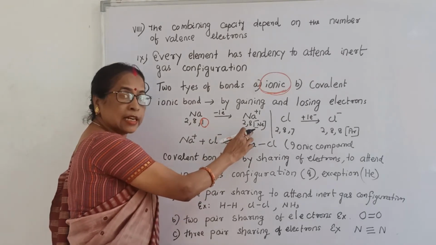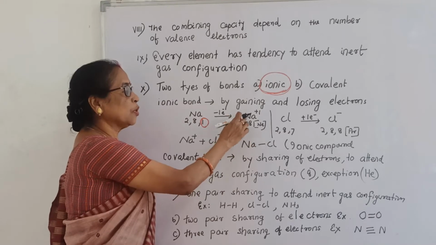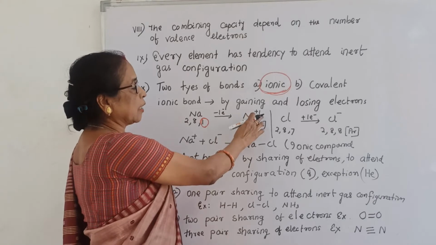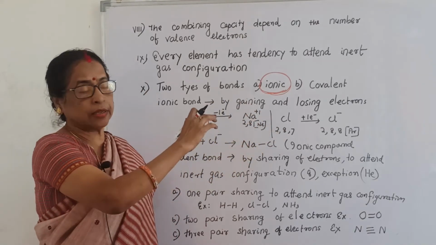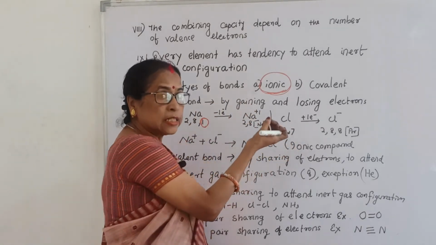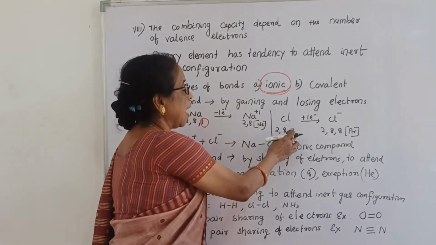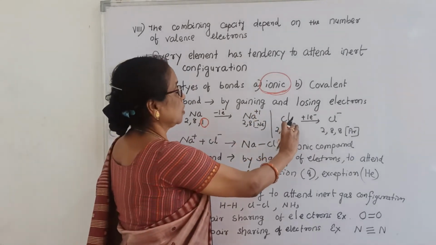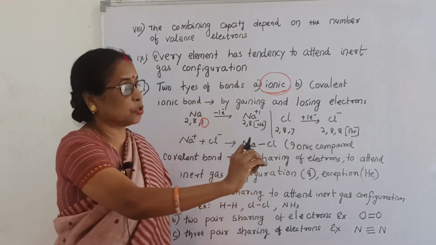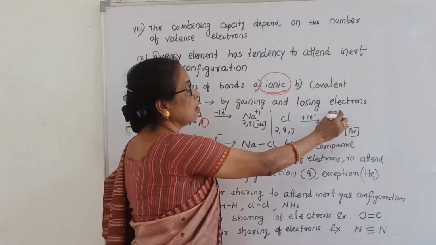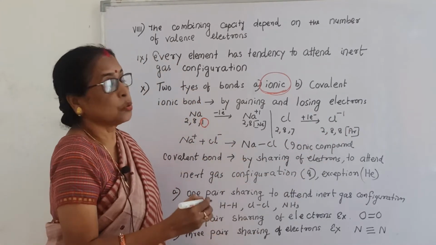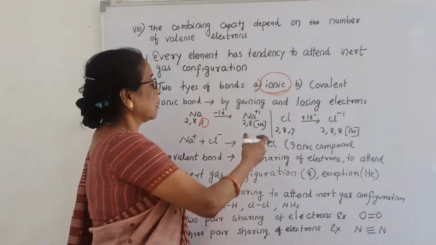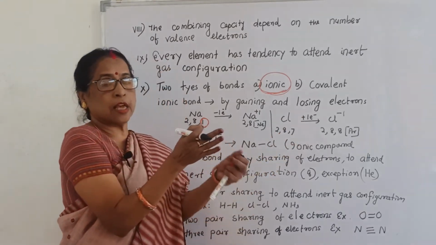Now it attains the inert gas configuration, but the sodium plus 1, that is sodium cation, sodium positive ion, is very active. Similarly, chlorine 2,8,7, where it takes an electron easily because it is very easy to take an electron and attain inert gas configuration, but it is very difficult to lose 7 electrons to attain inert gas configuration. That is why this is called chloride ion, and here 2,8,8, it also attains the inert gas configuration of argon, and that is why Na plus, Cl minus, their opposite charge.